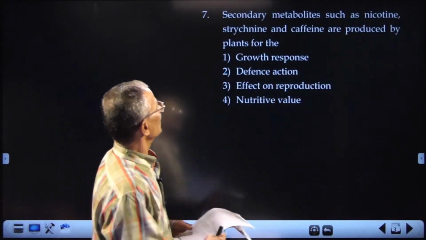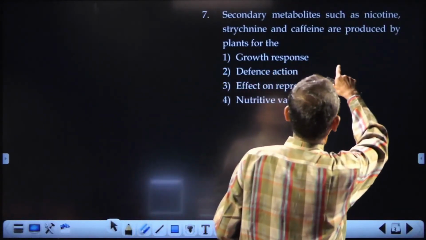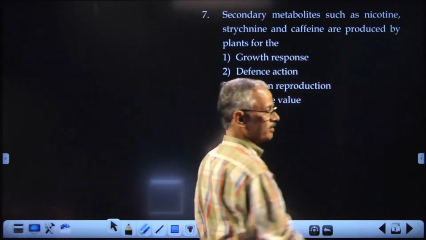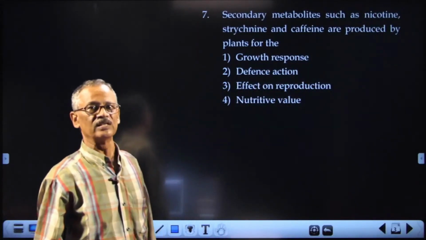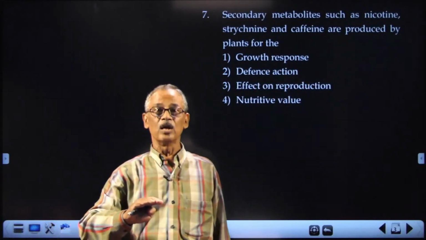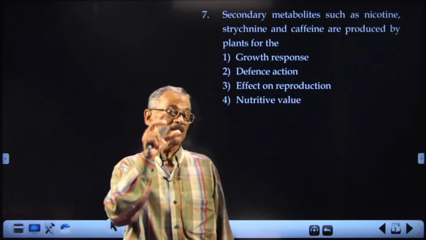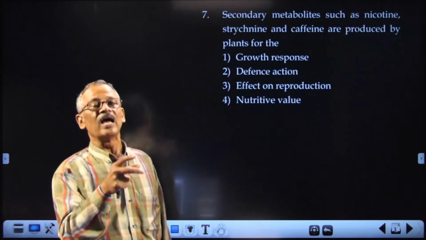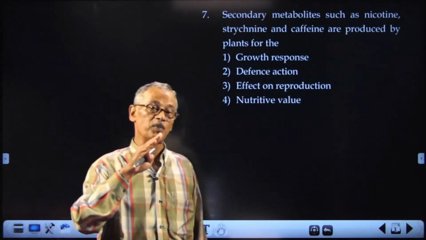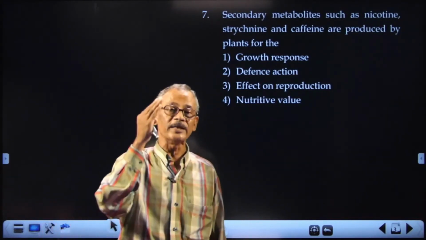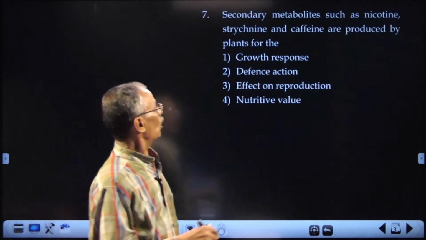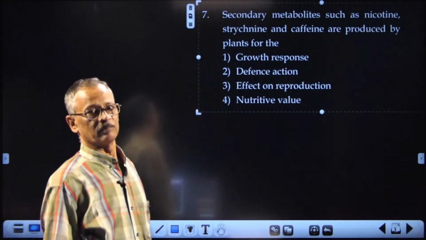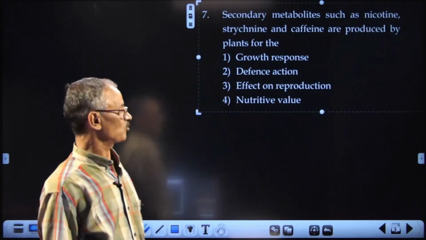The next question is about secondary metabolites such as nicotine, strychnine and caffeine. Why are the plants producing these things? They are all producing and storing them so as to have a defense mechanism, protection against the browsers, insects and other organisms which will be coming and eating them, destroying them. So, they are produced as a part of their defense mechanism.